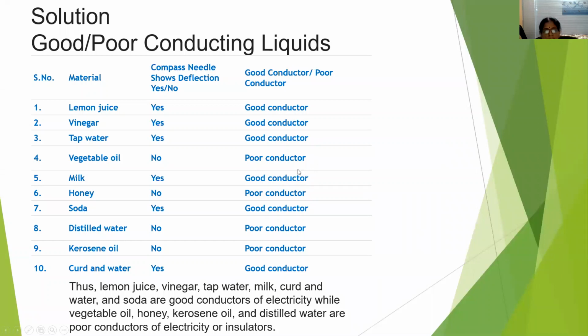On the other hand, vegetable oil, honey, distilled water, kerosene oil. In these cases, the magnetic needle does not show any deflection. So these are all poor conductors of electricity. So by seeing the deflection of the magnetic needle, we can find out whether the given solution is a good conductor or poor conductor of electricity.